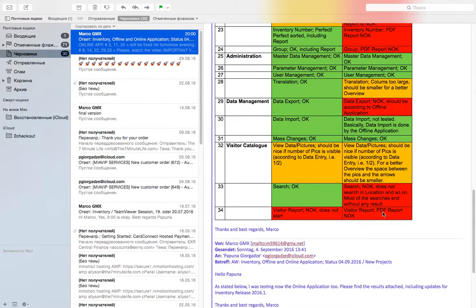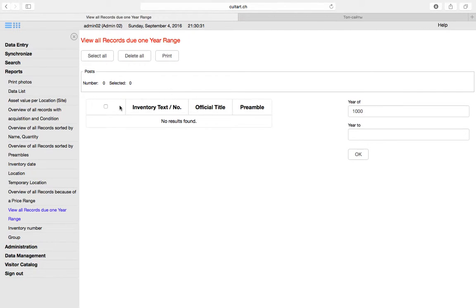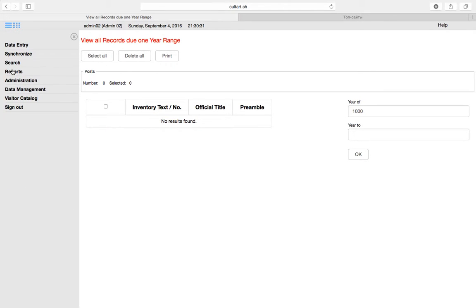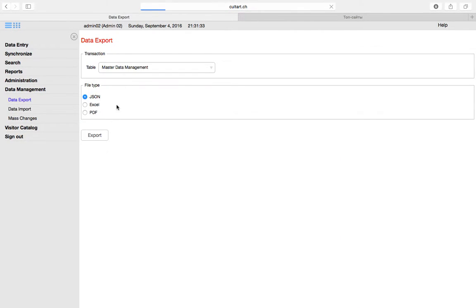Number 29. Data export should be according to offline application. Well, first of all, there are some things which cannot be exactly the same as in the offline application for a simple reason. It's not an offline application, it's an online application. Here different software, if you want to call it so, works. Thus, it's not possible to do exactly what we have in the offline application. But anyway, the main function is to export the data, and the data export works.